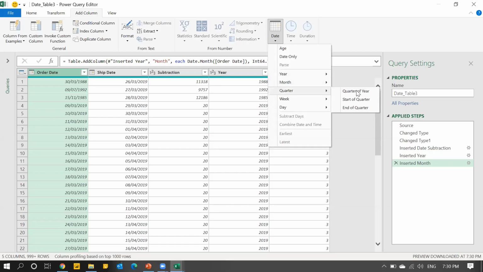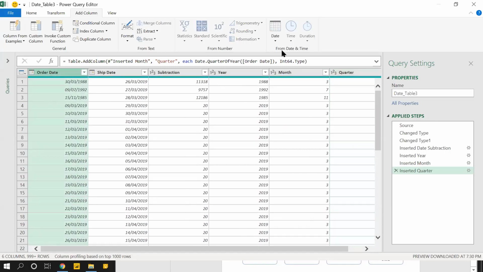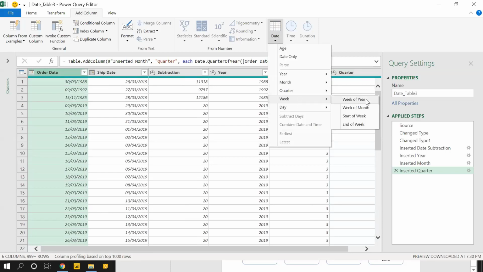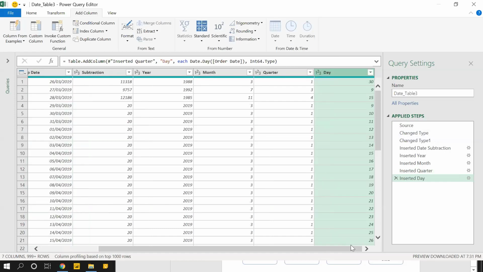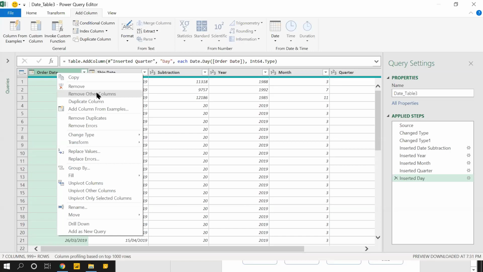Then I want to find out which quarter it belongs to. So I'll get the quarters. And the same way, I can select that column, which week of the year it is or which week of the month it is. It can quickly give you that. Or if I select the day option, I can tell you which day it is. Okay, so I have to keep on scrolling to the right and you're not able to quickly verify the answers. So for the time being, if you allow me, I'll right click on the first column and remove other columns, so we can focus on the answers quickly.